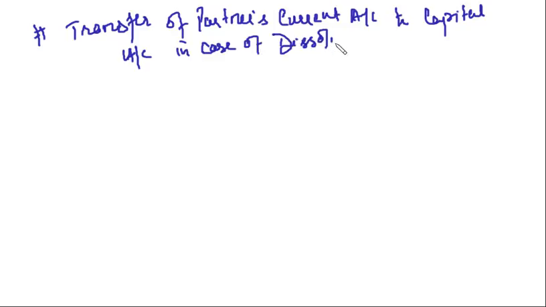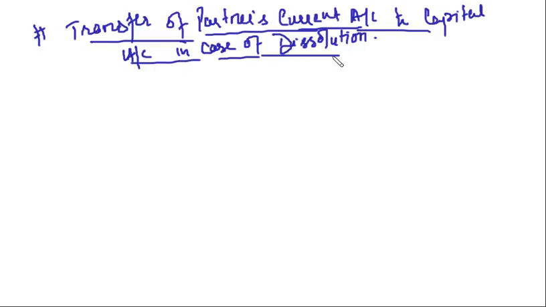Right? If you remember in the very first chapter, there are two types of capitals, fixed capital and the other one, not a fixed capital.